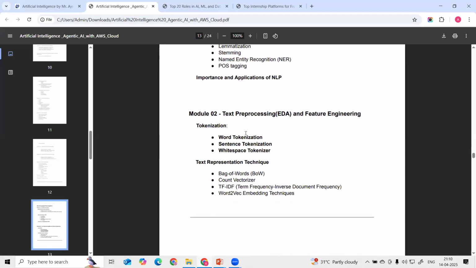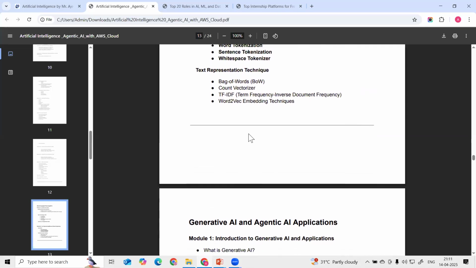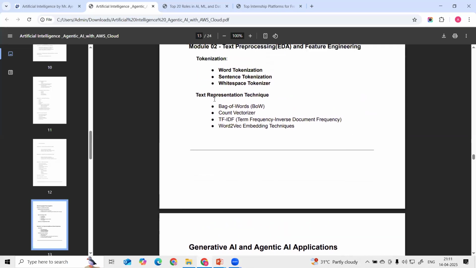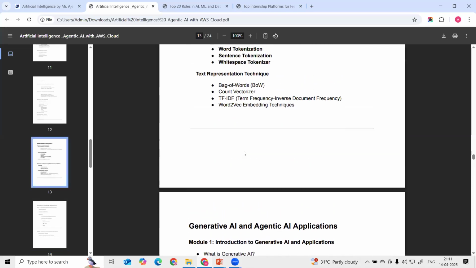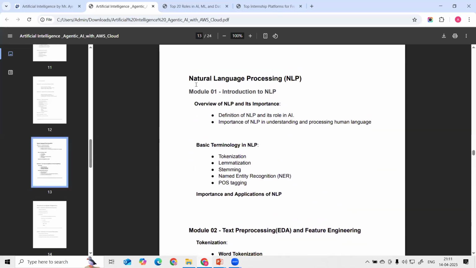Then we are performing text pre-processing and EDA, feature engineering like tokenization, then text representation techniques like bag of words, count vectorizer, TF-IDF, Word2Vec. These are the techniques required to convert text data into numerical form, so that we can build the model. The model cannot understand text data, right? For that we have to use text representation techniques to convert textual data into numerical form so that we can feed it to the machine learning models to get the prediction. This is how we are going to complete natural language processing.